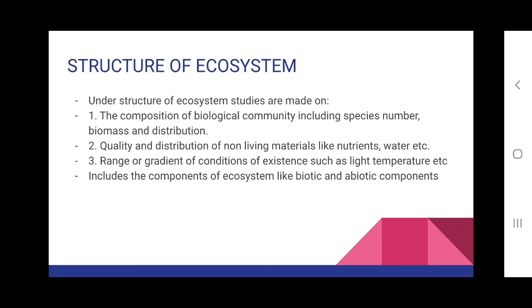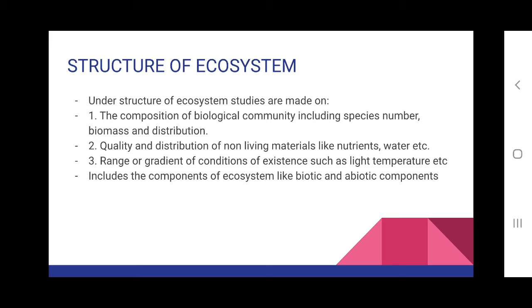So, structure of an ecosystem simply means the components of the ecosystem, that is biotic and abiotic components. By saying structure of ecosystem, we mean the composition of the living organisms within an ecosystem, that is their species number, biomass or distribution.